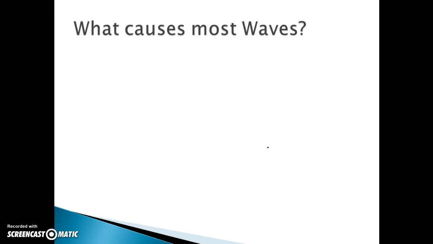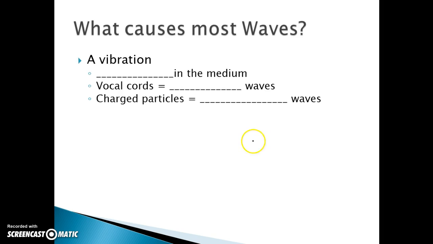All right, so this is where your notes are all messed up. It says what causes most waves, and then it recopied everything from that previous part. So you're going to have to copy all this down. What causes most waves? A vibration is what causes most waves, and it's a disturbance in the medium.